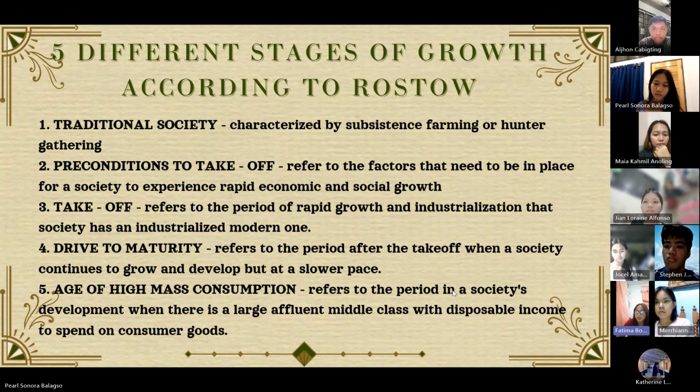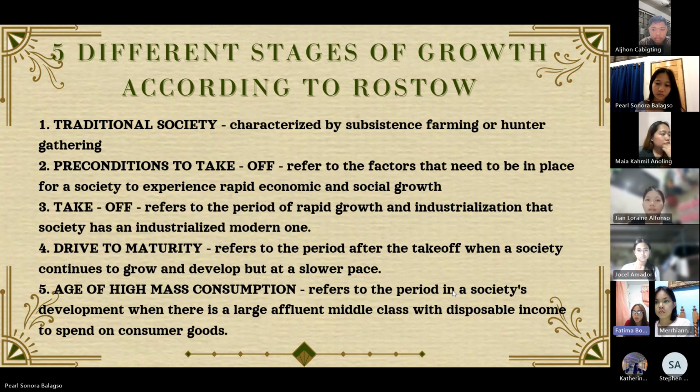And last po, we have an age of high mass consumption po. Ito po refers to the period in a society's development when there is a large affluent middle class with a disposable income to spend on consumer goods. So this is typically seen in developed countries and is characterized by the growth of retail, advertising, and consumer cultures po.